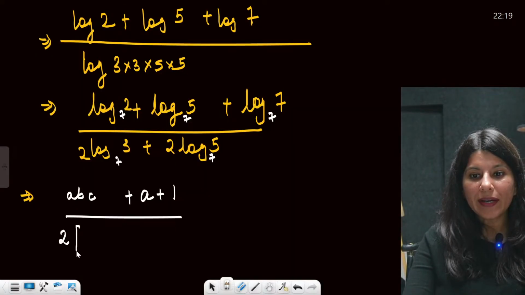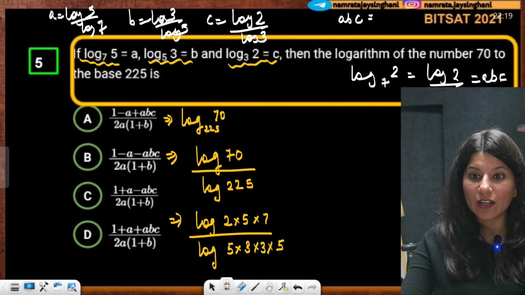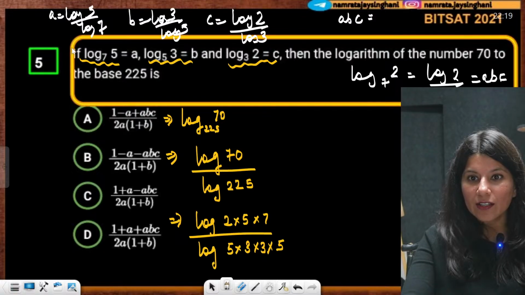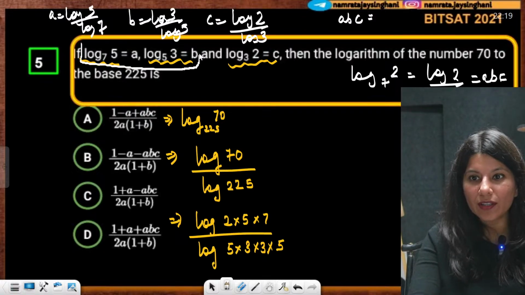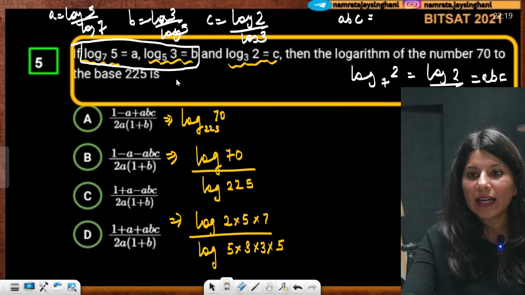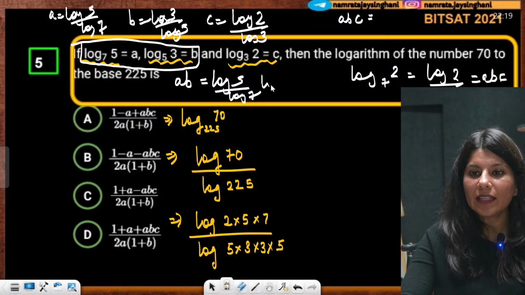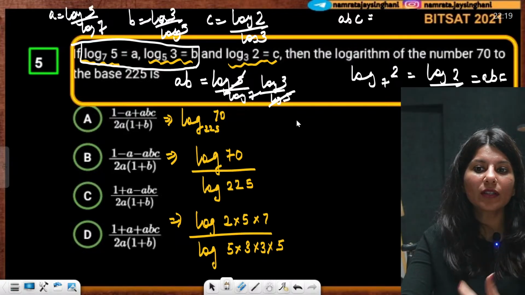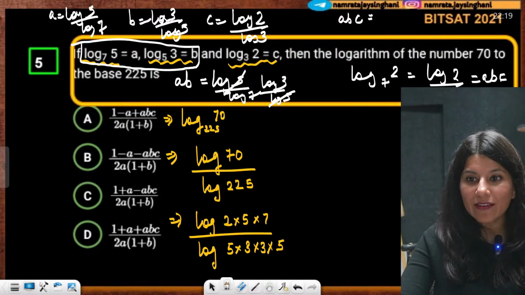Now you want twice log 3 to the base 7 and log 5 to the base 7. So AB is nothing but A is log 5 by log 7 and B is log 3 by log 5. Can you see log 5 cancels? This is log 3 to the base 7. So log 3 to the base 7 is nothing but AB.